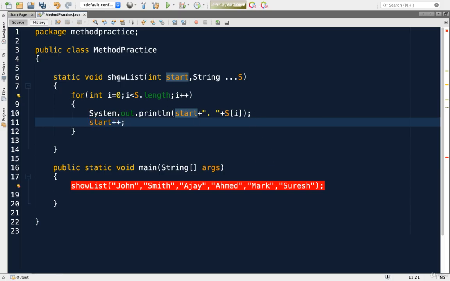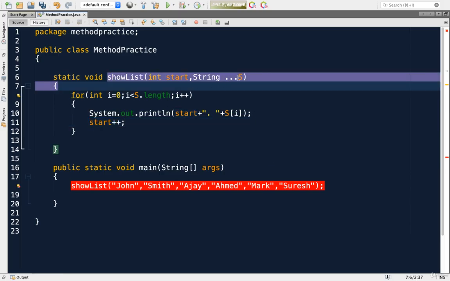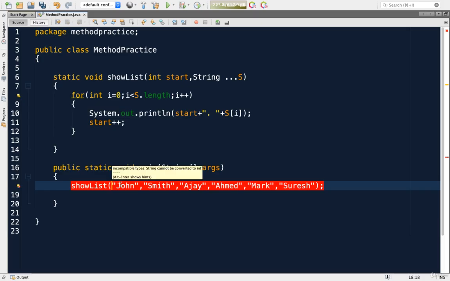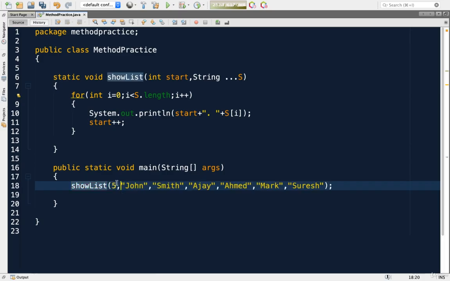If you look at this statement now, it is having some starting number, then variable list of arguments. When I'm calling a method, I am passing 6 names and the ordering is starting from 1. No, I want the ordering to start from 5 onwards. So when I pass 5 here, 5 goes into start. For the first name, it will show 5. Next, it will become 6, then 7, and so on.